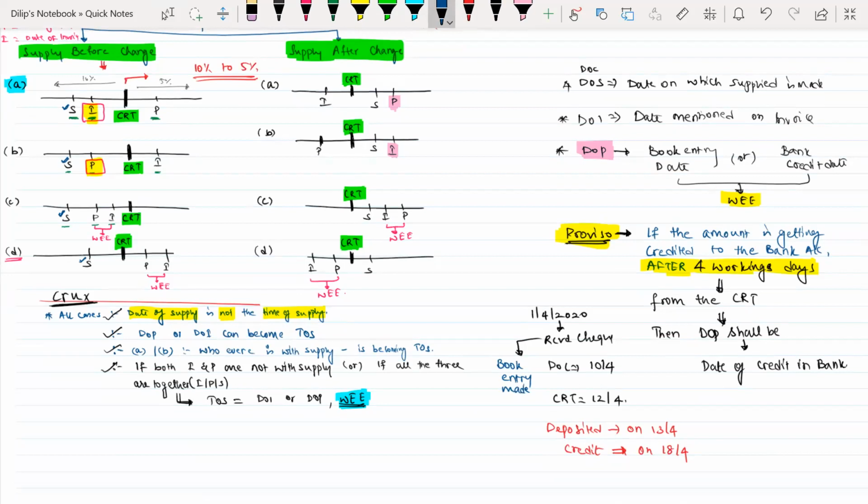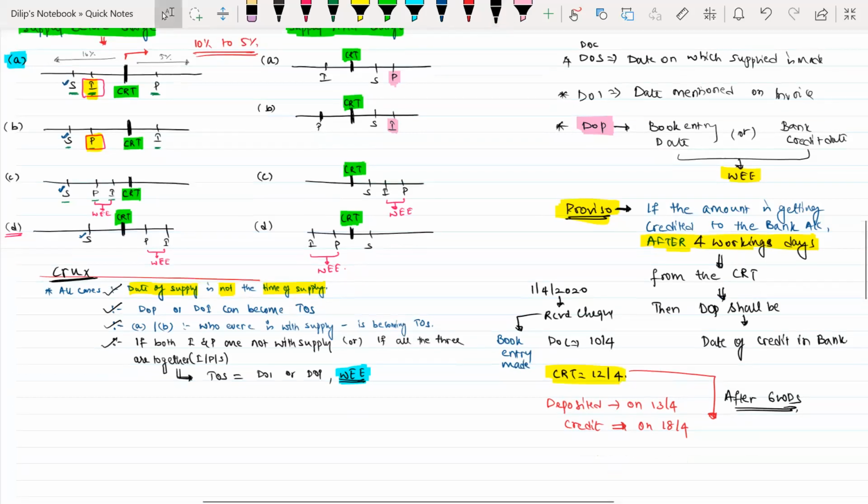See, there is a change in the rate of tax on 12/4. If you see, the amount is getting credited on 18th of April, after more than 4 working days from the date of change in rate of tax, and I don't want to include that date.